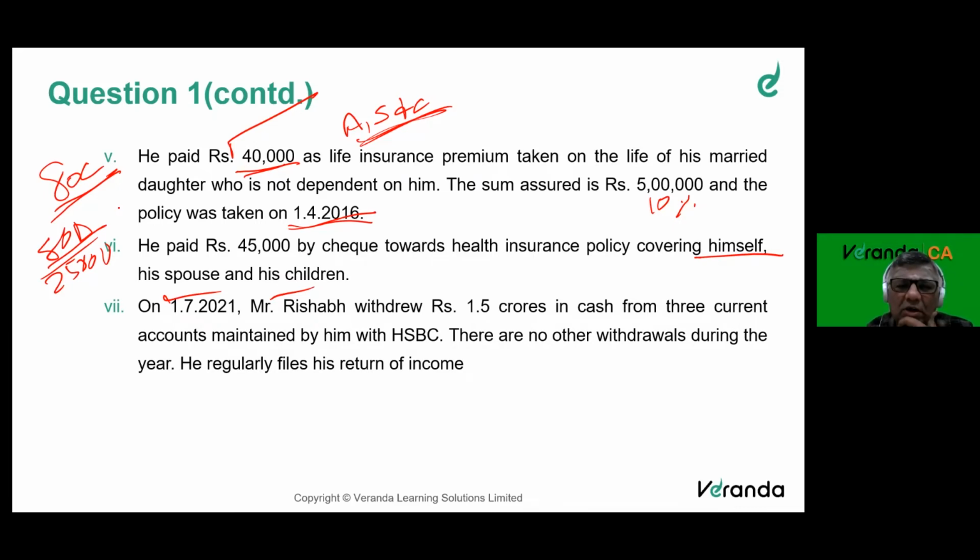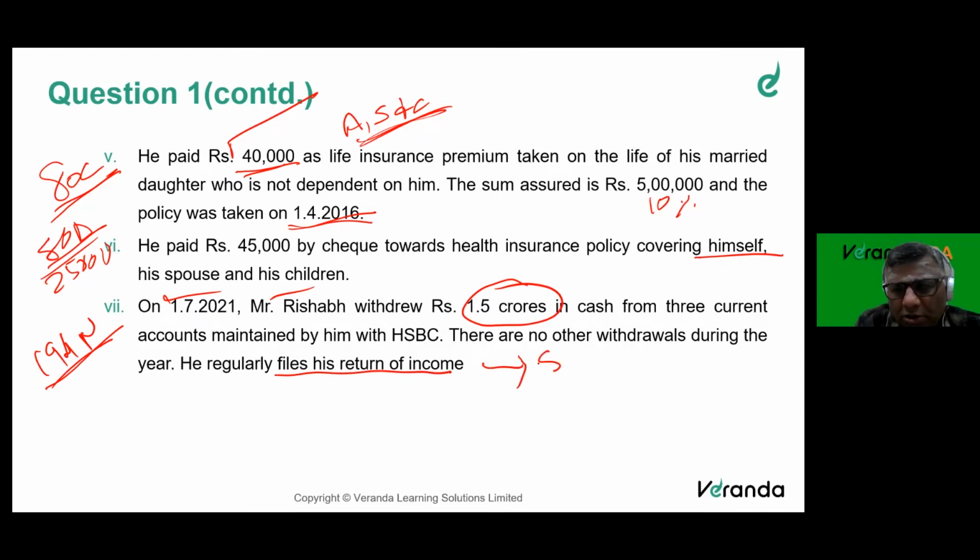Rishabh withdrew 1.5 crores in cash from 3 current accounts maintained by him. There are no other withdrawals. He regularly files his return of income. Section 194N says, if you withdraw more than 1 crore, the bank deducts tax at 2% on the excess. This is not an income, not an expenditure.